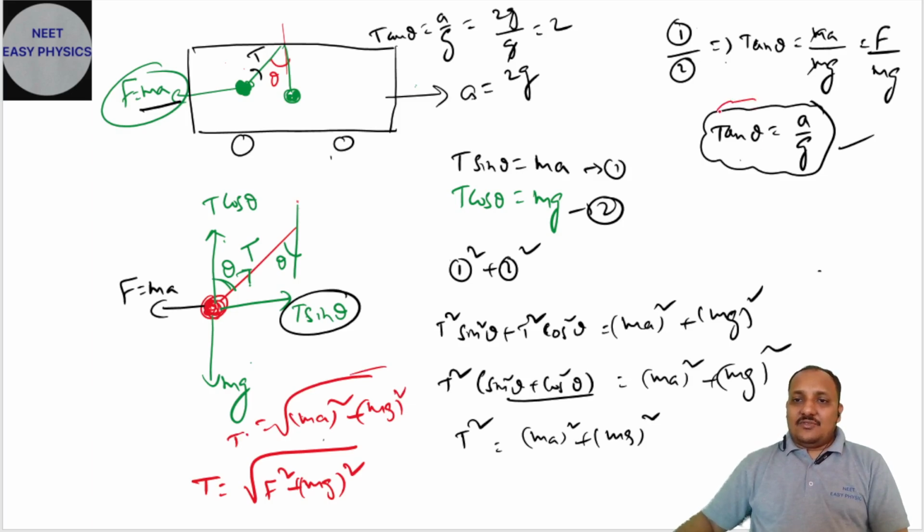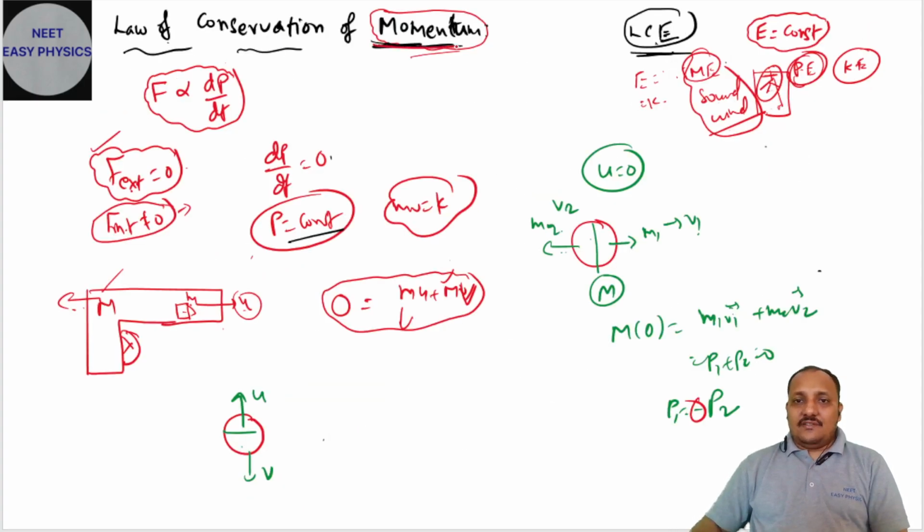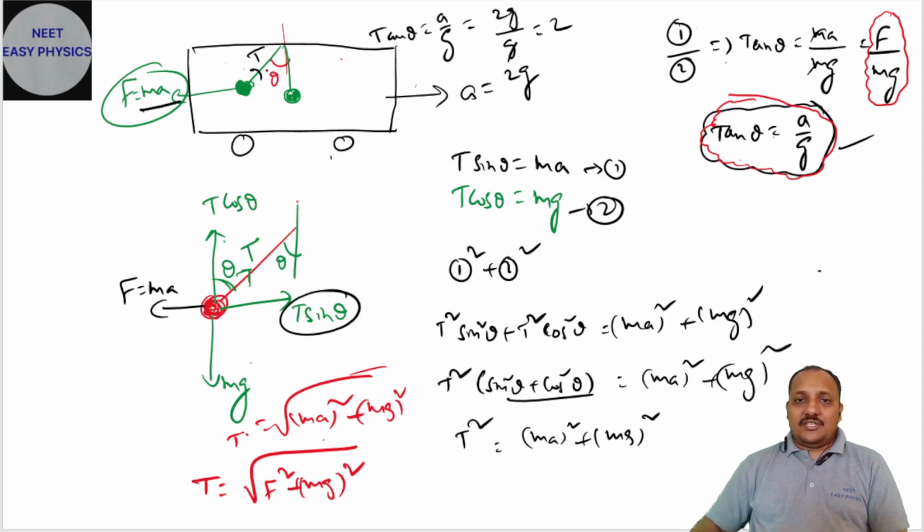This formula you will get so many times: tan theta is equal to A by G, or tan theta is equal to F by mg. We will see it in so many cases in upcoming classes. So in this class we discussed the law of conservation of momentum and the equilibrium condition, how much angle this pendulum is going to make with the vertical. Here we did it with the vertical; they may ask with the horizontal. At that time we should do 90 minus theta. I hope you people understood. Please remember this: tan theta is A by G and tensional force is root of F square plus (mg) square. Thanks.